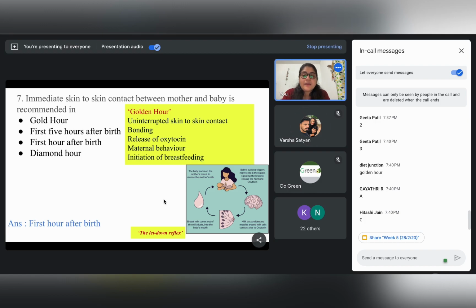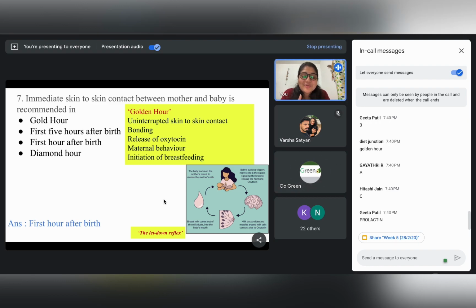Thank you. Okay. So now, what is the importance of this skin to skin contact? As we know, this will expedite the bonding between the newly born child and the mother, right? And this also helps in the release of a hormone called oxytocin. Before moving on, can anybody tell me which is the hormone responsible for the formation of milk? If we consider two hormones which are making milk and then releasing milk, which is the hormone helping in the formation of breast milk? Oxytocin.